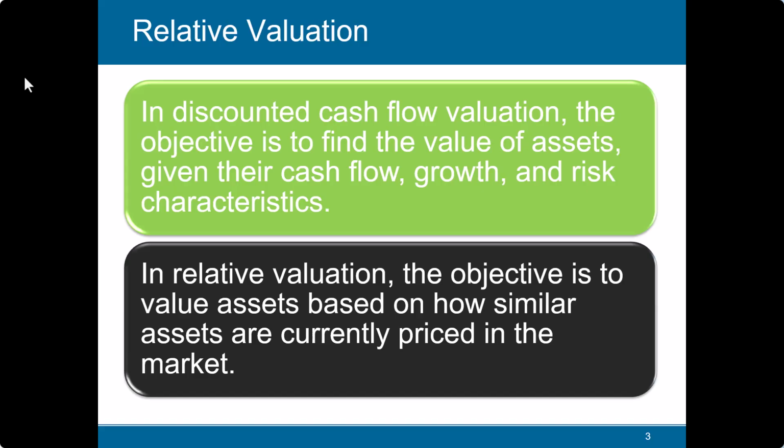In discounted cash flow valuation, the objective is to find the value of assets given their cash flow, growth, and risk characteristics. In relative valuation, the objective is to value assets based on how similar assets are currently priced in the market. Don't forget the discounted one, which we will do later on. So what we are trying to do is find the similar assets.